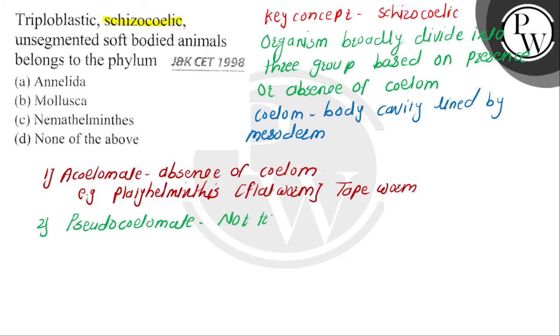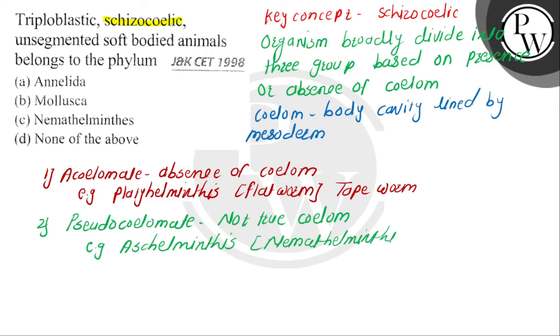These pseudocoelomates are basically the Aschelminthes, which are also called the Nemathelminthes. Examples of these organisms are the roundworm, Ascaris.